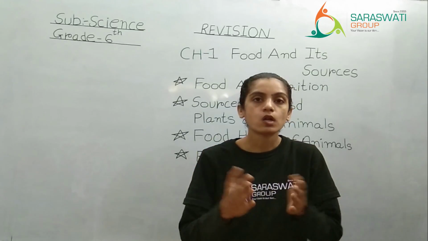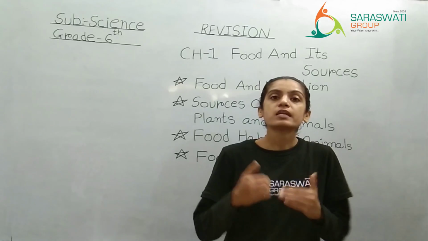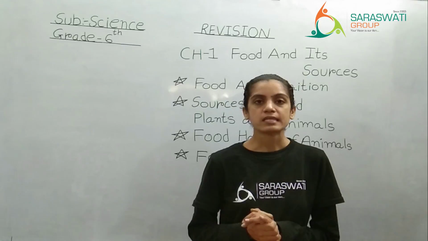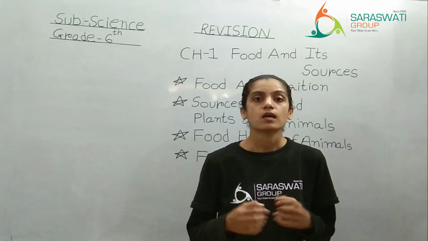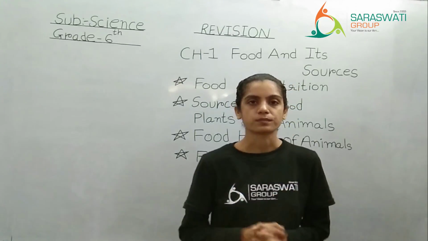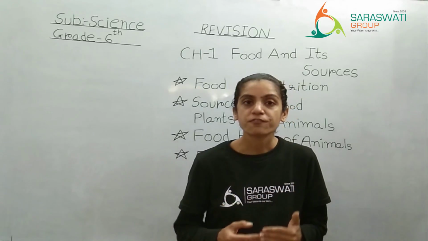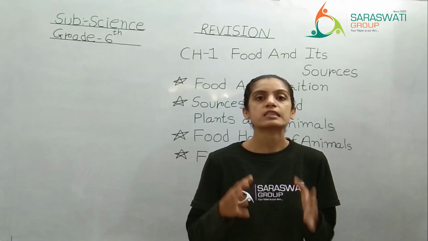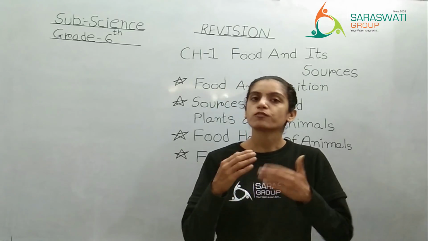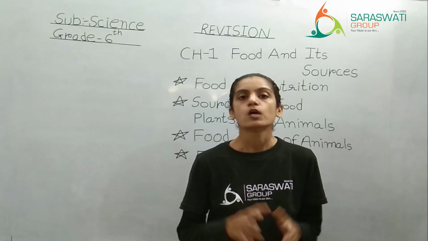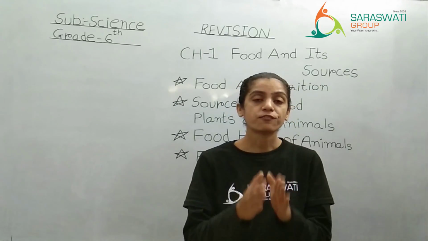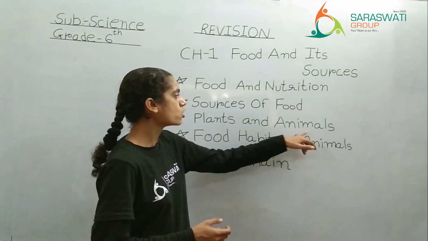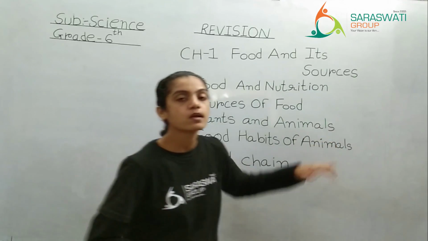About fruits you all know because we are eating different types of seasonal fruits, right? Okay. So in short we can say that plants are the main sources of food. They are preparing the food in the presence of sunlight, which is also known as the photosynthesis process. About that we will study in a higher grade, right? So plants are a good source of food. But what is the other source? As you know, the other source is animals, right?